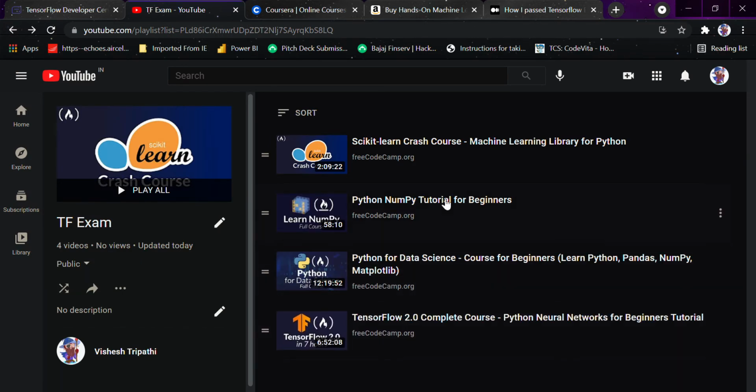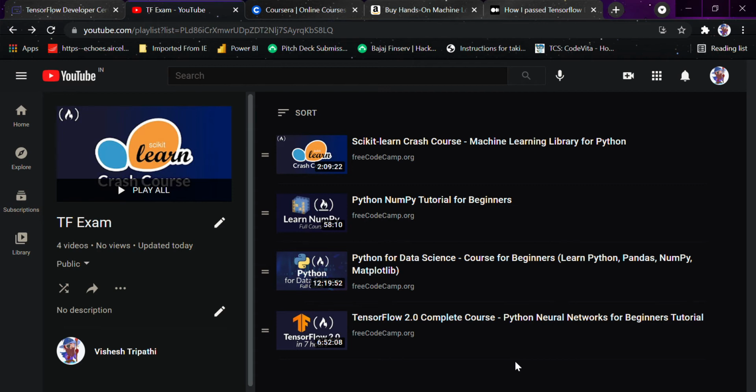These courses cover the basic libraries and usage of Python for data science, because scikit-learn and NumPy are basic libraries that must be used while learning Python and TensorFlow for data science and machine learning. There is also the neural network crash course for TensorFlow 2.0 by freecodecamp.org. This is not necessary, but if you do get familiar with it, it would obviously help. Even if you don't, it's not a big problem.